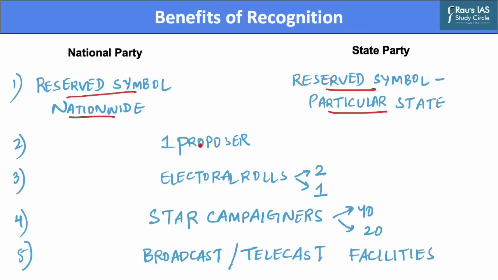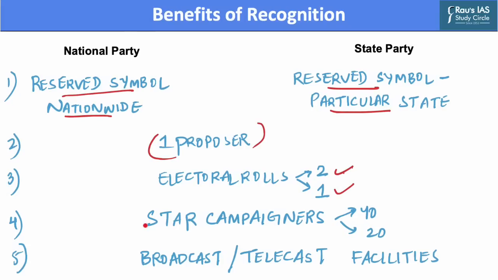Further, both national and state parties require only one proposer for filing the nomination. Both national and state parties are entitled to 2 sets of electoral rolls at the time of revision of rolls, while their candidates are entitled to get 1 copy of electoral rolls free of cost during the general election.